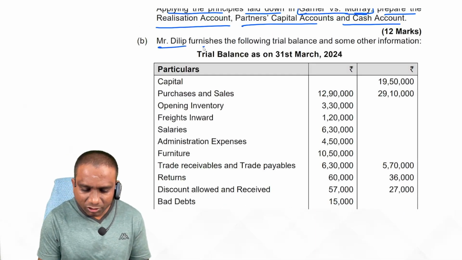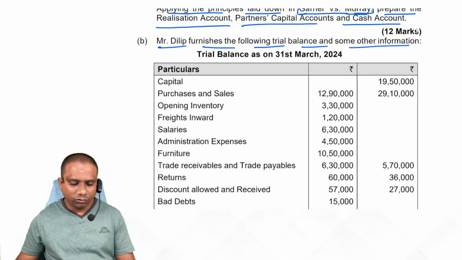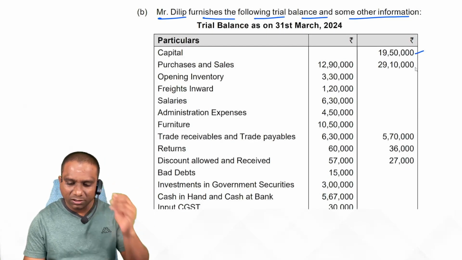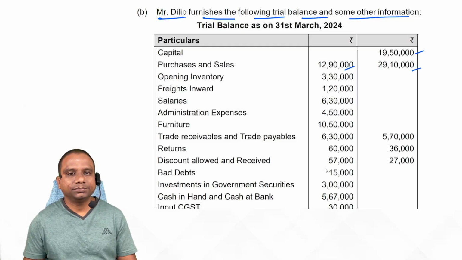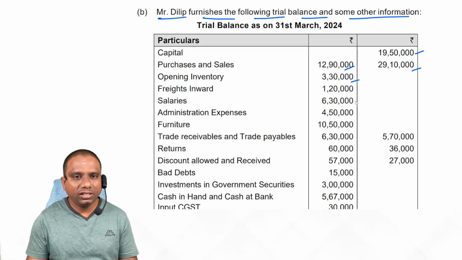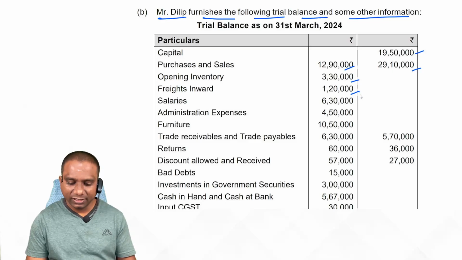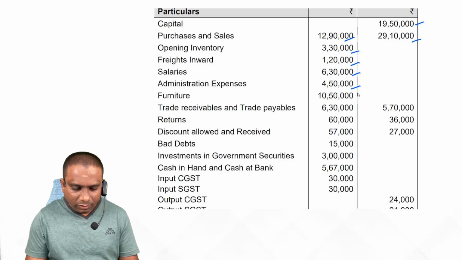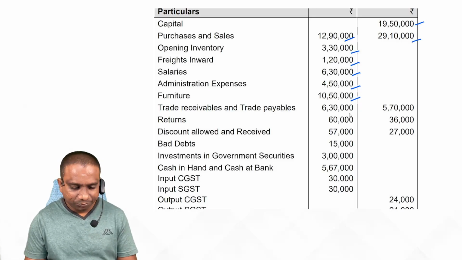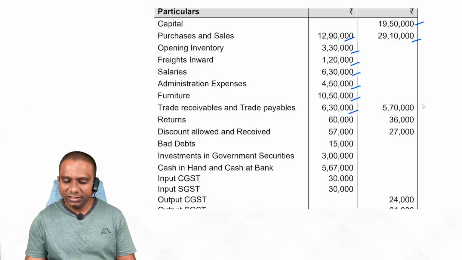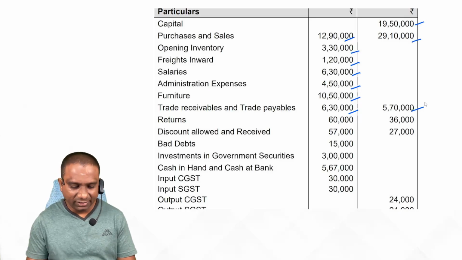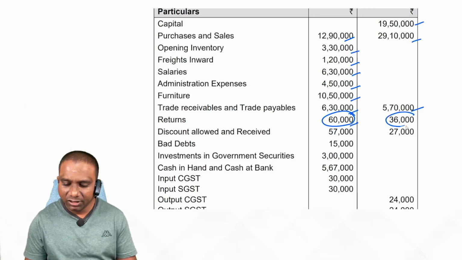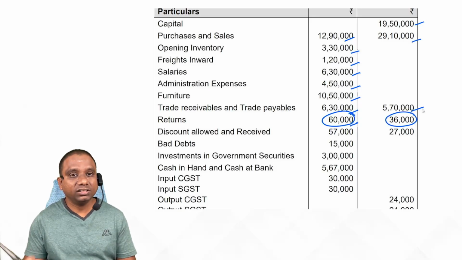Mr. Dilip furnishes the following trial balance and some other information. It is a final accounts problem now. Observe. Capital, balance sheet liabilities side. Purchases, trading account debit. Sales, trading account credit. Opening inventory, trading account debit. Freight inward, trading account debit. Salaries, P&L account debit. Administration expenses, P&L account debit. Next, furniture, trade receivable, balance sheet assets; trade payable, balance sheet liabilities. Returns: debit returns means sales returns. Deduct from sales. Returns 36,000. Purchase returns: returns credit means purchase returns.